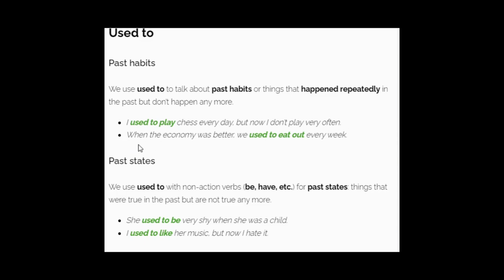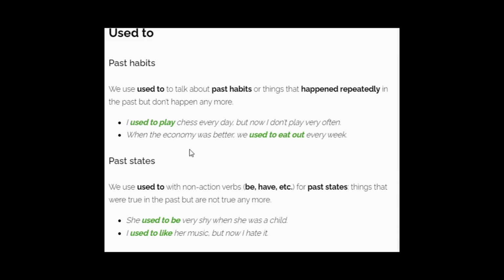And the second one: when the economy was better, we used to eat out every week. So these people, when they were financially better, at that time they were going out to have food every week. Once a week they were going outside to have food.